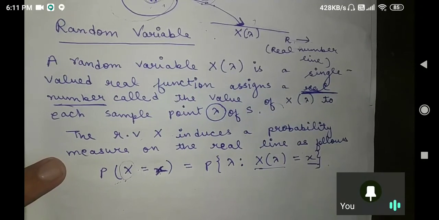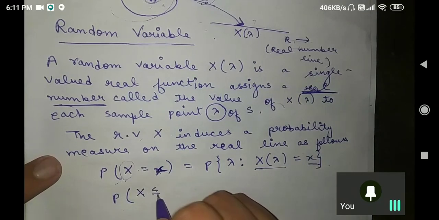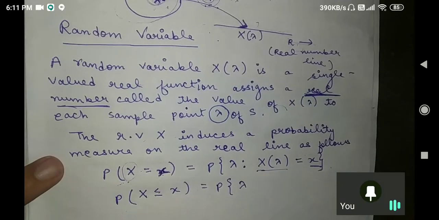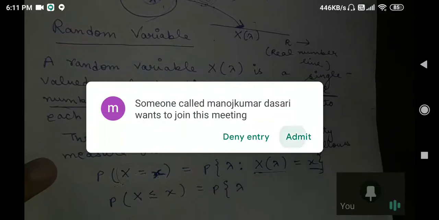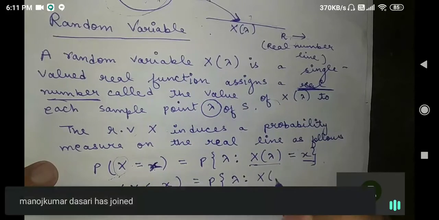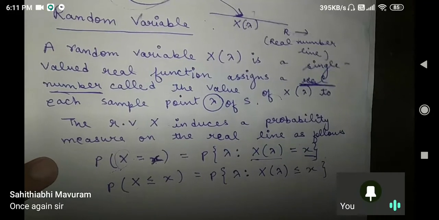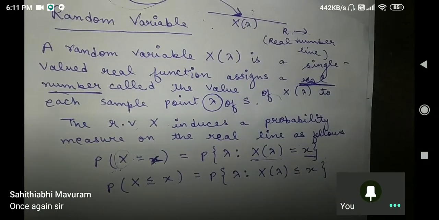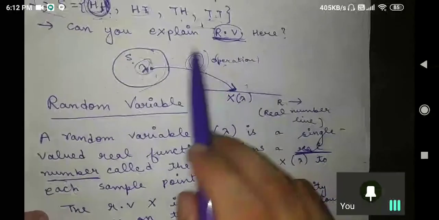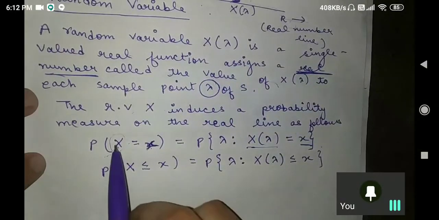Did you understand this terminology? Anybody who is not able to understand can stop me and ask, sir, how you are writing this, we are not able to understand. Similarly, if I am writing capital X less than or equal to small x, then for lambda the value X(lambda) is less than or equal to x. Yeah, very good, Moguram. See what I am trying to say, listen again. This is your capital X(lambda), your operator for the random variable. Is that clear? Yes, Moguram, is that clear now, what is capital X?